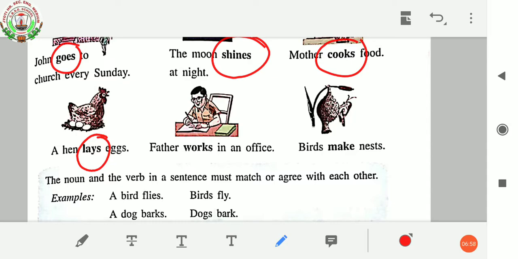Then, father walks to the office. Here, walks is an action word, so walks is a verb. Then birds make nests. Make here is an action word. This way we can identify verbs like goes, shines, cooks, lays, walks, make. These are all action words, which means these are all verbs.